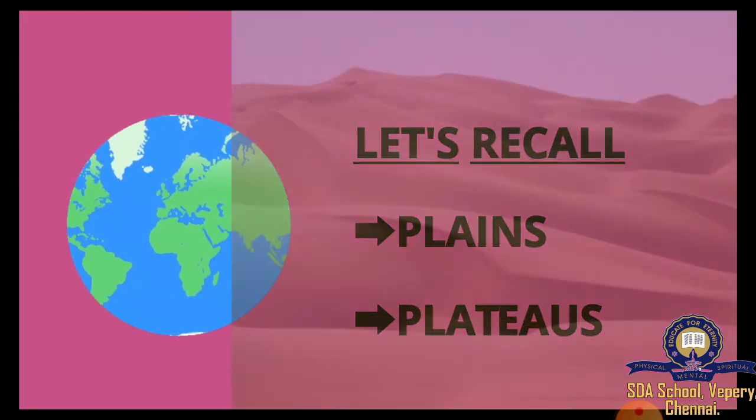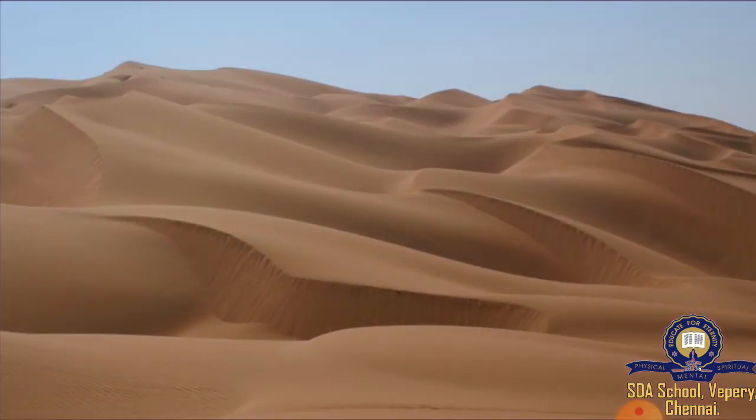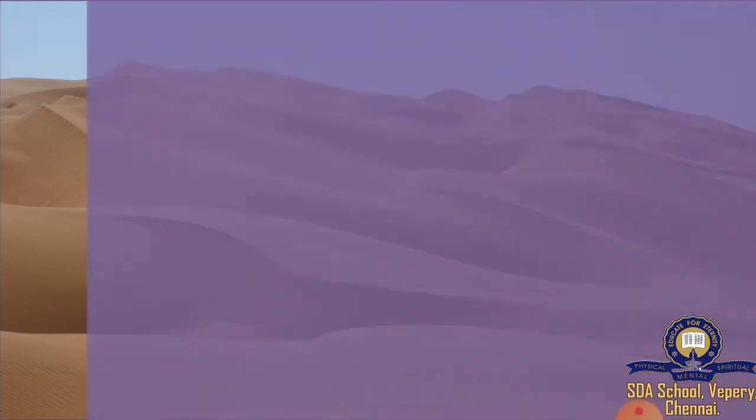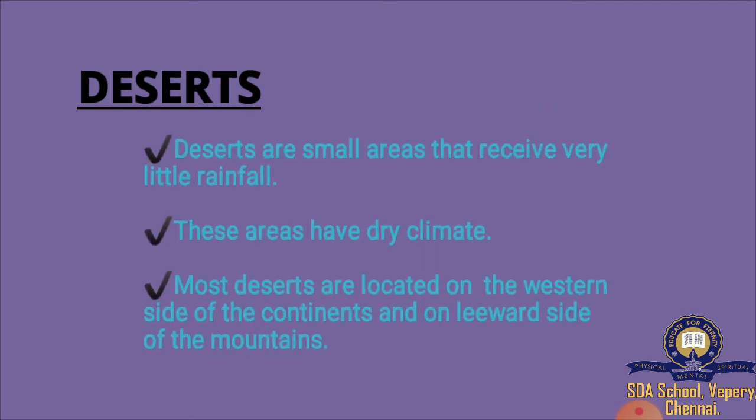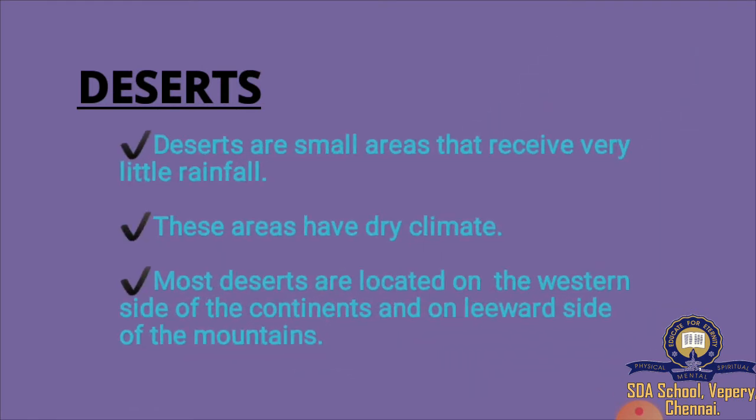Desert. This is the picture of a desert. Usually, deserts are sandy. Do you have any idea about deserts? Deserts are small areas that receive very little rainfall. These areas have a dry climate.